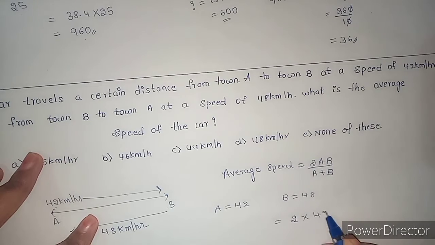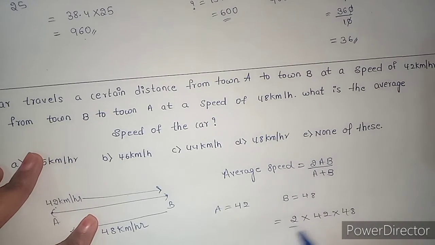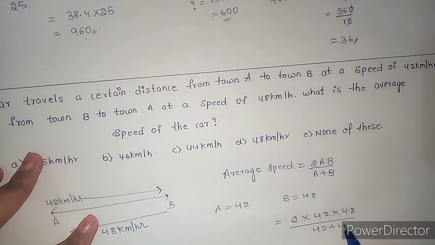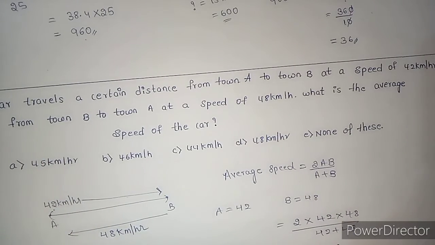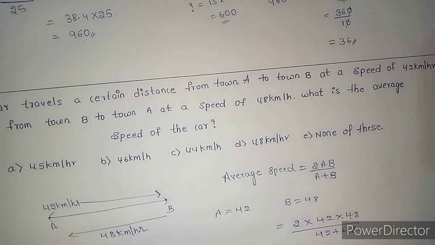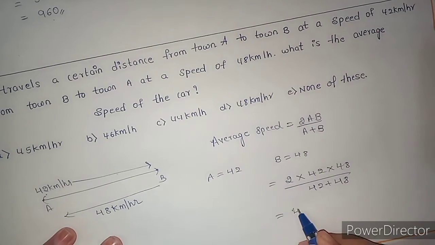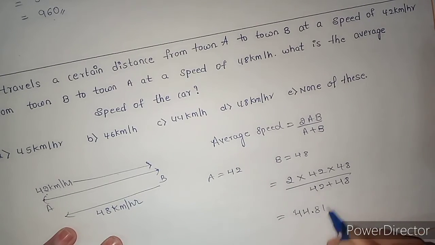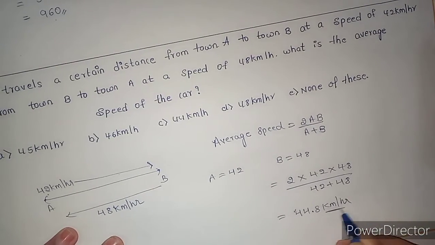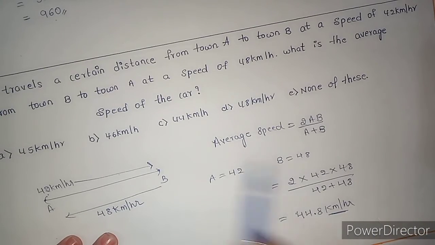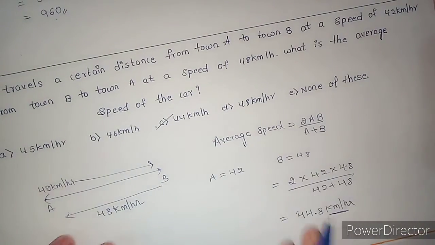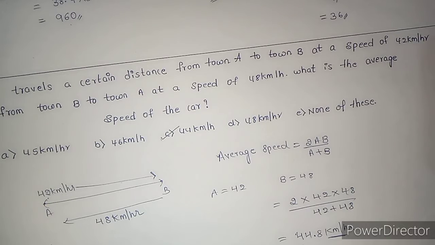Substitute 42, 48, 42 plus 48. When you solve, you will get 44.8 km per hour, but approximate 44 you should take. Option C is correct.